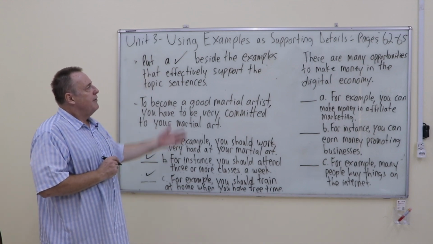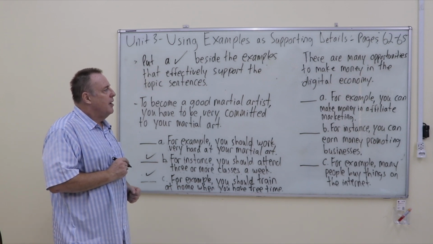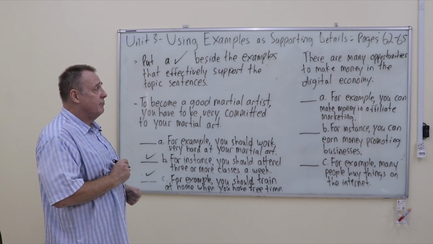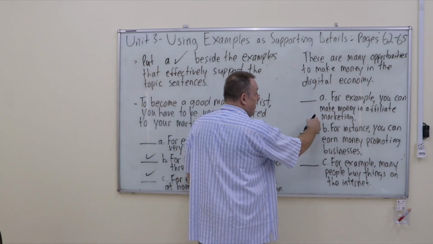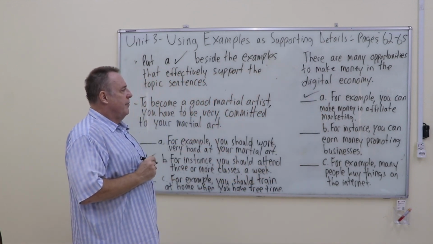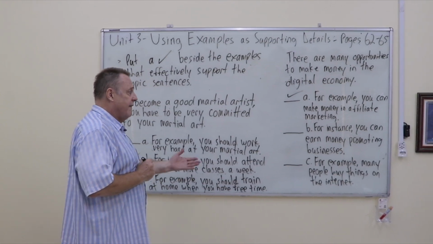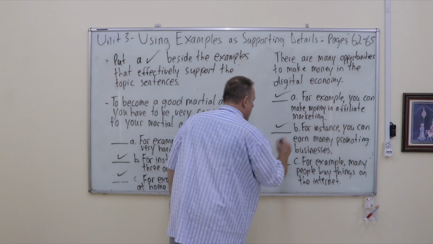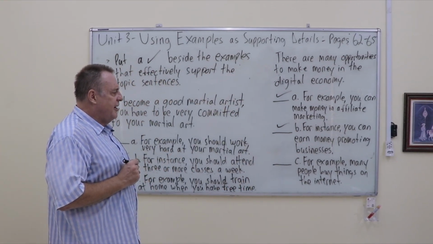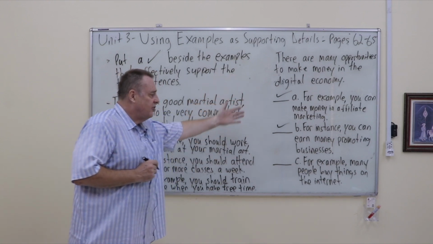Now, the other sentence. There are many opportunities to make money in the digital economy. So let's look at A. For example, you can make money in affiliate marketing. That one would be good. It's an actual example that explains this in more detail. Then we have B. For instance, you can earn money promoting businesses. That would be another good one. Then we have C. For example, many people buy things on the internet. Well, as you can see, that one isn't even related to the topic sentence.